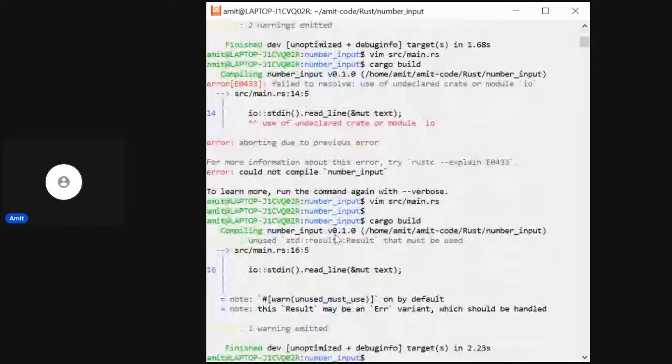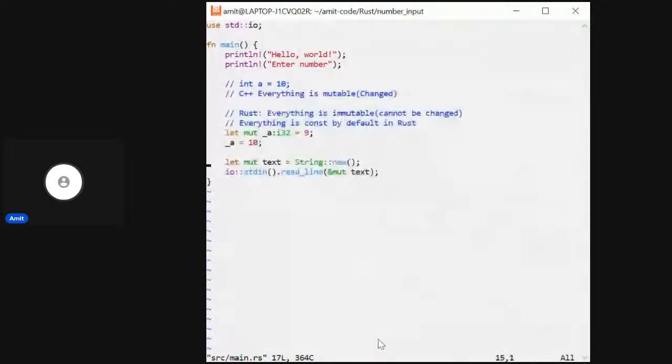Okay, that's cool. It built, but it has given one warning. That's very interesting, right? And that's a very good thing about Rust, I feel. So here it says that the function, this readline, actually returns two things. So basically it returns a result. Okay, so let me open a file and tell you how it works.